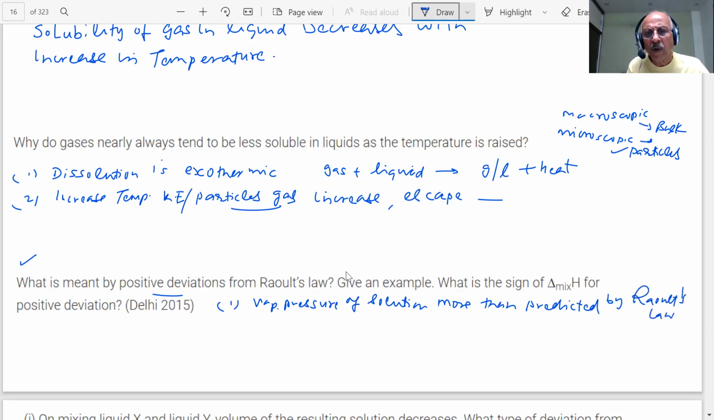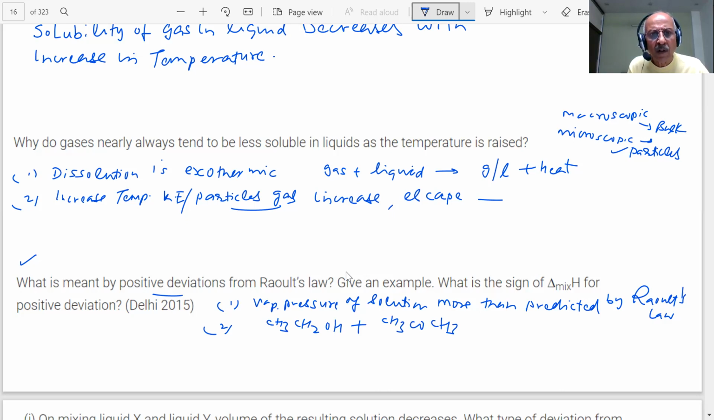What is the next part? In this, A-B interactions are weaker than those between A-A and B-B. I don't have to give that answer, as I explained earlier. Give an example: ethanol and acetone. The question should be read, and as per the question the answer should be. That's all. We know so much about it.